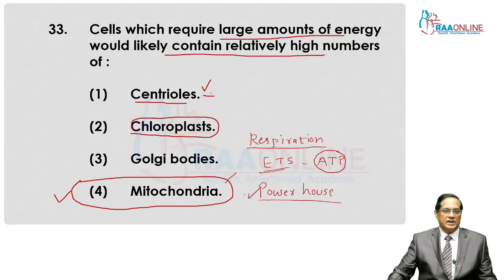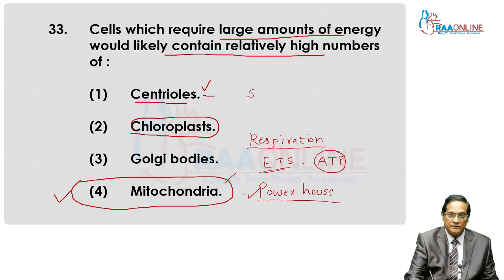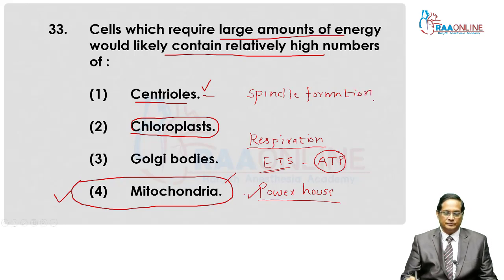Second, they are non-membranous structures. Third, they are responsible for the formation of spindle during cell division, and that spindle is responsible for the poleward movement of chromosomes.